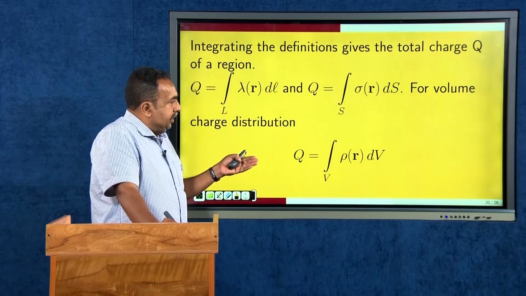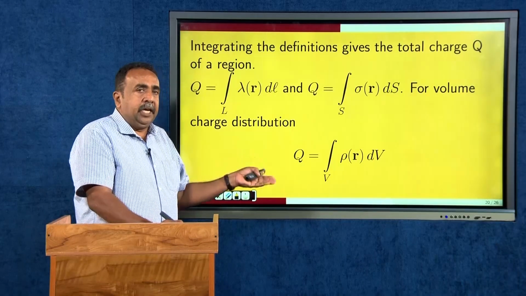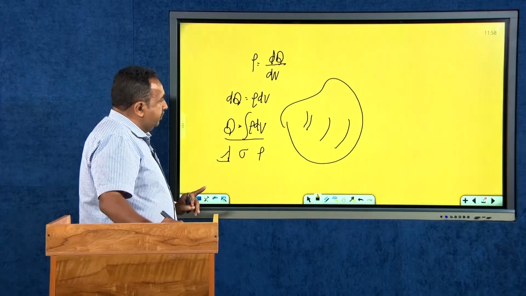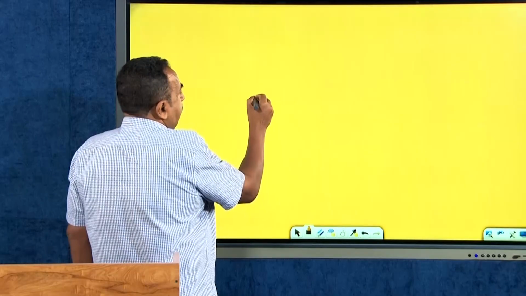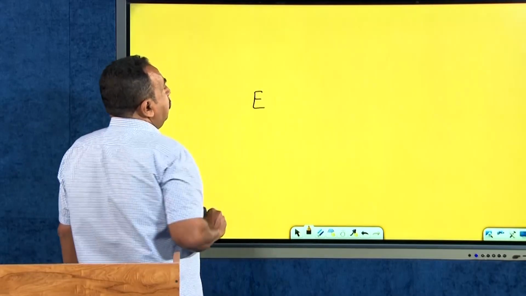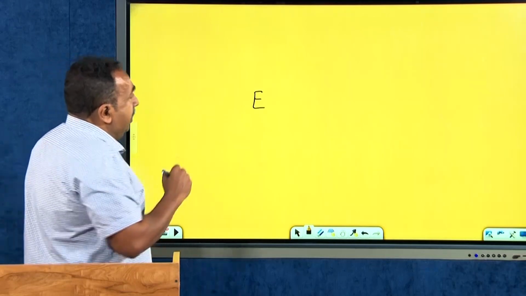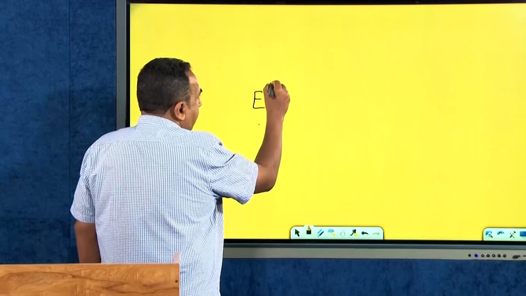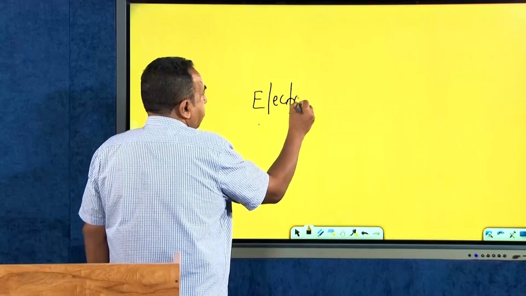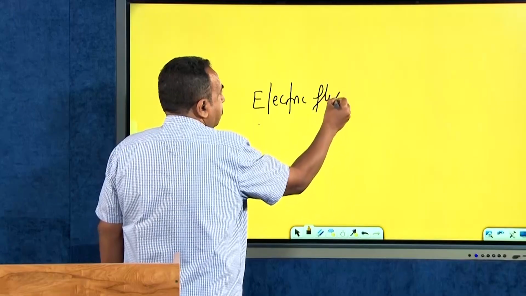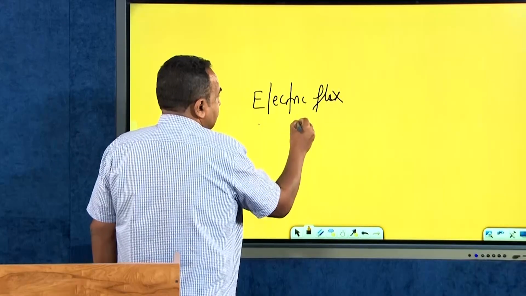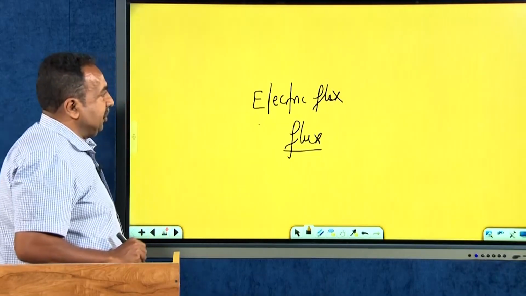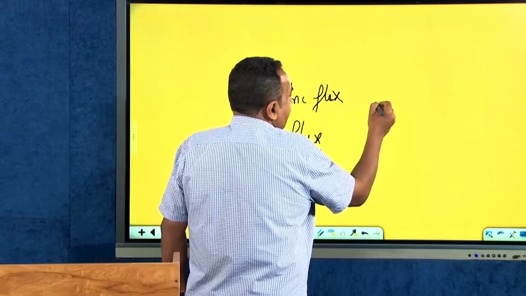Now, these are the definitions for the charges which have different types of distribution. My aim is to define or quantify the electric field. Before quantifying the electric field, we will define another quantity which is called the electric flux.